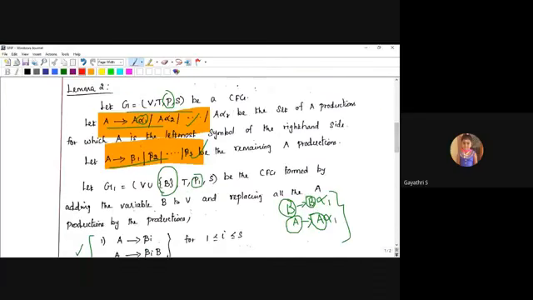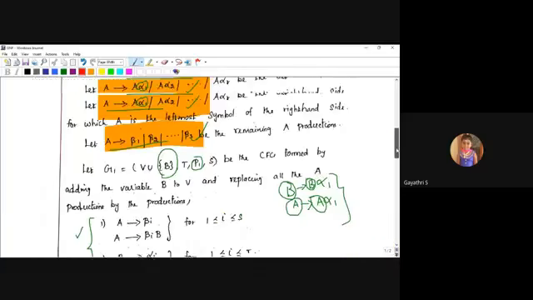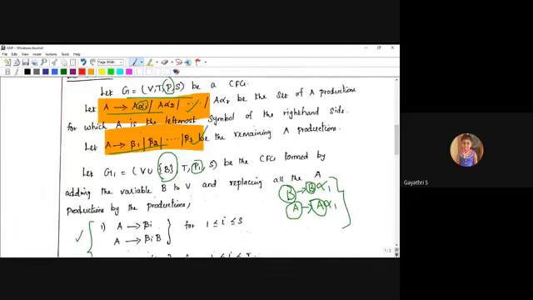Then one more starting with A would mean alpha 2. But in our example, there is only one production which starts with capital A, in the form of A alpha 1. So the remaining productions I will take as beta.